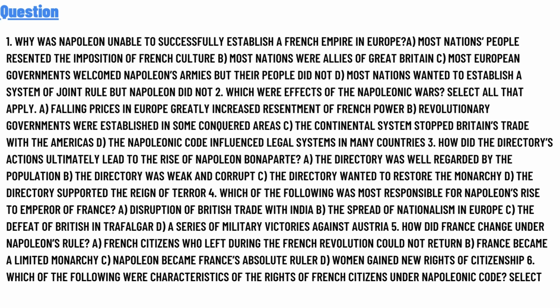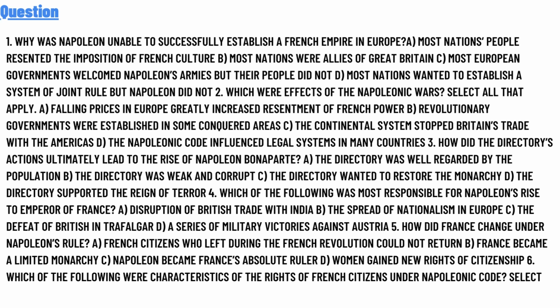Question 3: How did the Directory's actions ultimately lead to the rise of Napoleon Bonaparte? Option A, the Directory was well regarded by the population. Option B, the Directory was weak and corrupt. Option C, the Directory wanted to restore the monarchy. Option D, the Directory voted in the leaders of the Reign of Terror.